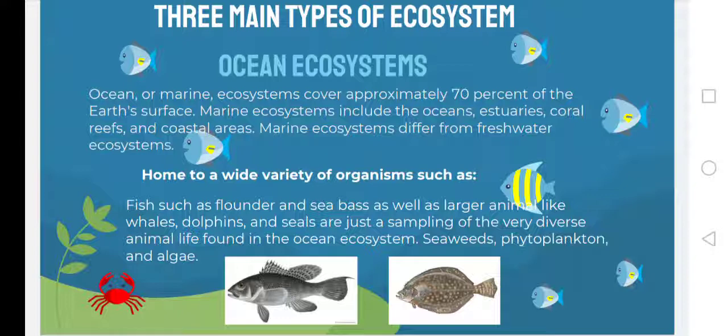And these are home to a wide variety of organisms such as fish, such as flounder, sea bass, as well as large animals like whales, dolphins, and seals. These are just a sampling of the very diverse animal life found in the ocean ecosystem, like seaweeds, phytoplankton, and algae. So, yung flounder, itong nasa right side na picture, which is yung brown and parang flat siya, that is a flounder fish. And then, sa left side, this is the sea bass fish. Ito yung mga sample ng animals na makikita sa ocean ecosystem.